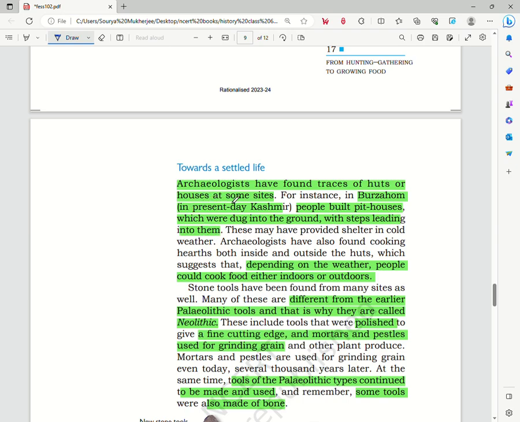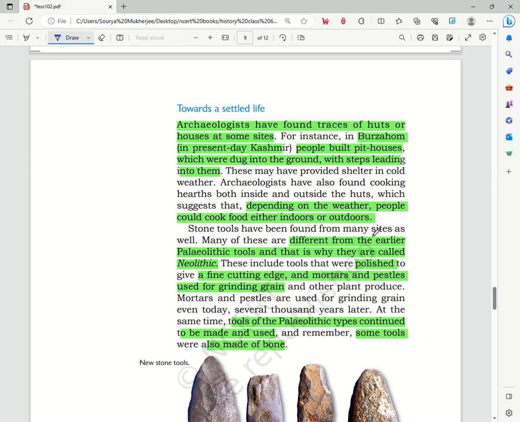There is also evidence of cooking. Depending on the weather, people cooked food either inside or outdoors.